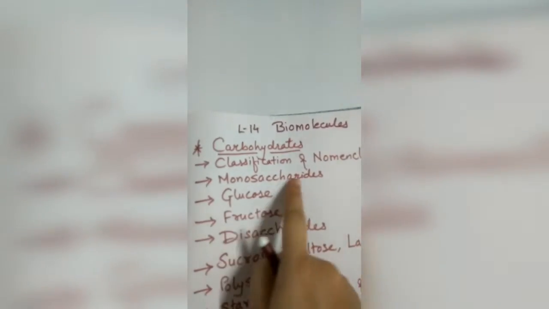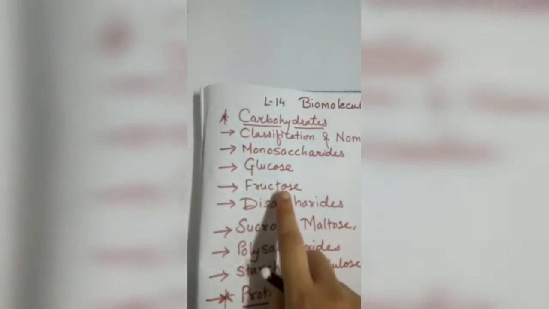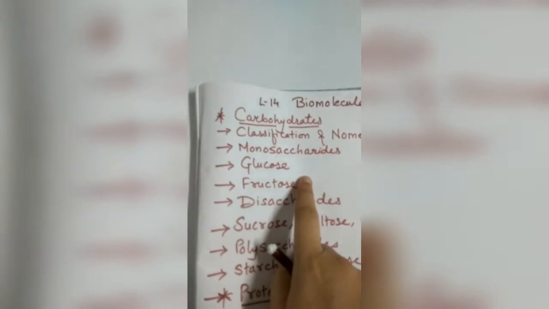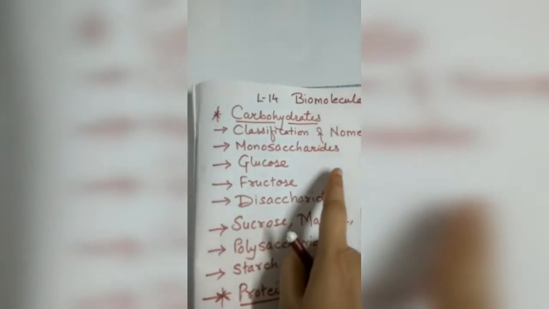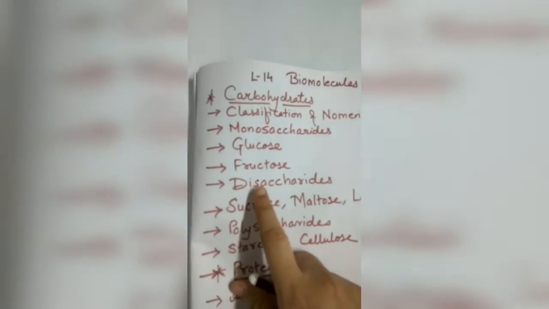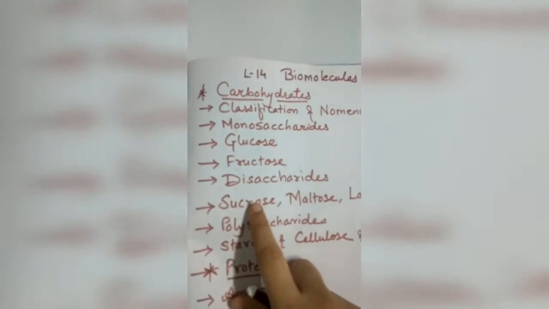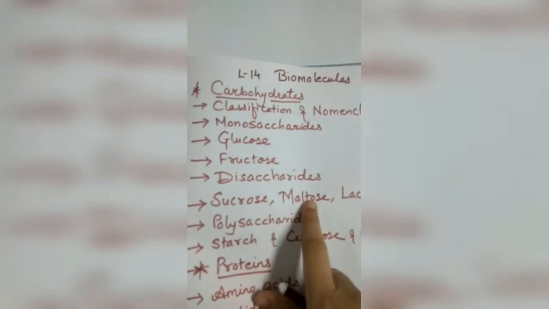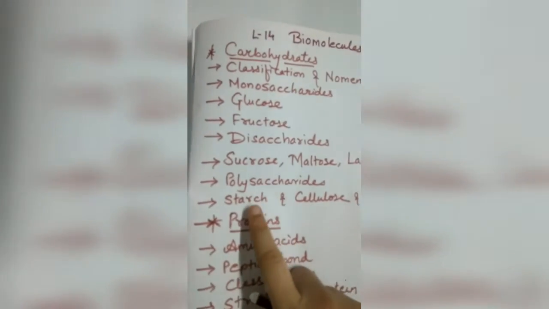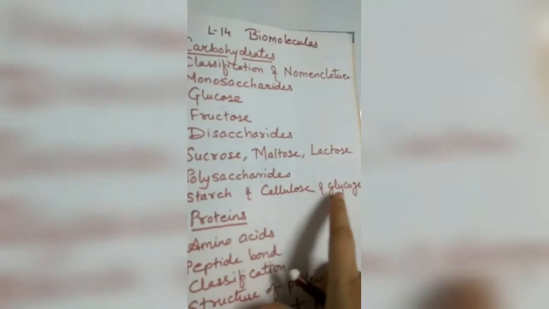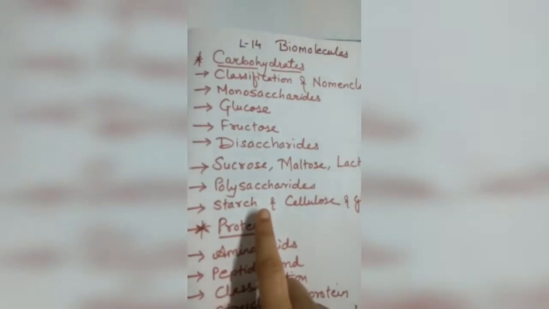Then we have seen monosaccharides. In that we have seen glucose, fructose. We have seen the preparation also, and we have also seen their particular reactions, structure formations. Disaccharides we have seen sucrose, maltose and lactose. In polysaccharides we have seen starch, cellulose and glycogen. Then also we have seen the importance of the carbohydrate.